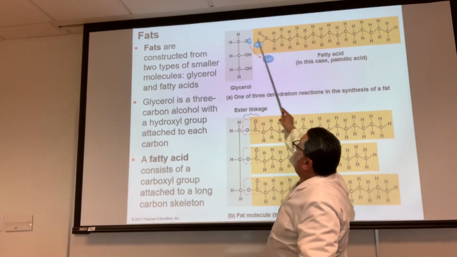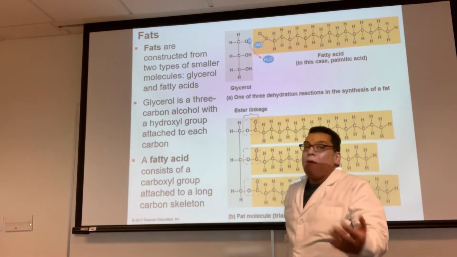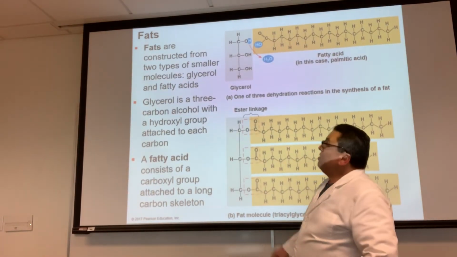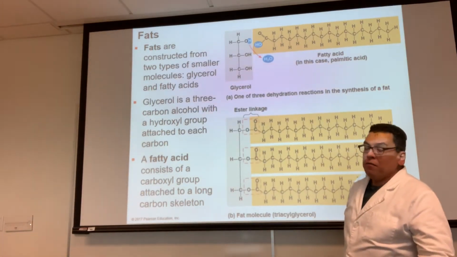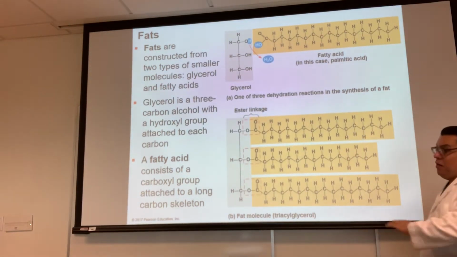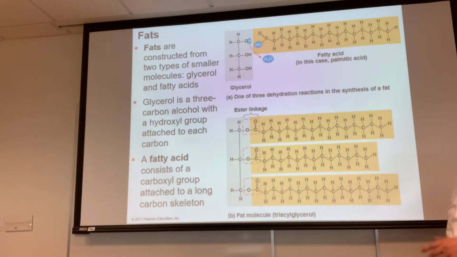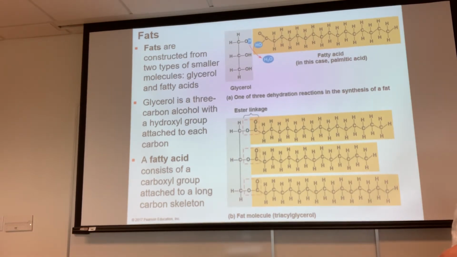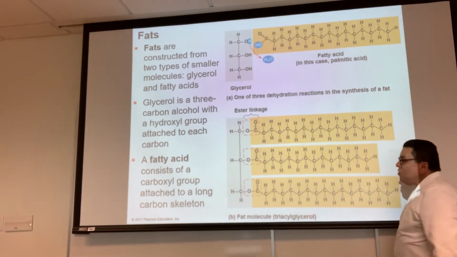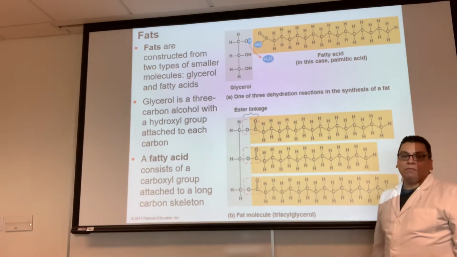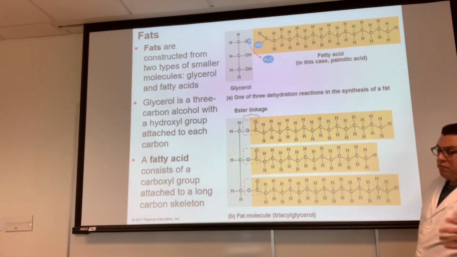Sometimes you'll have only 1 attached to it, and that's called a monoglyceride. Sometimes you can have 2. That's called a diglyceride. But eventually, if you keep eating and you need the storage, you'll eventually have a triglyceride. That means you have 3. If you have another fatty acid, then you need another glycerol for storage.